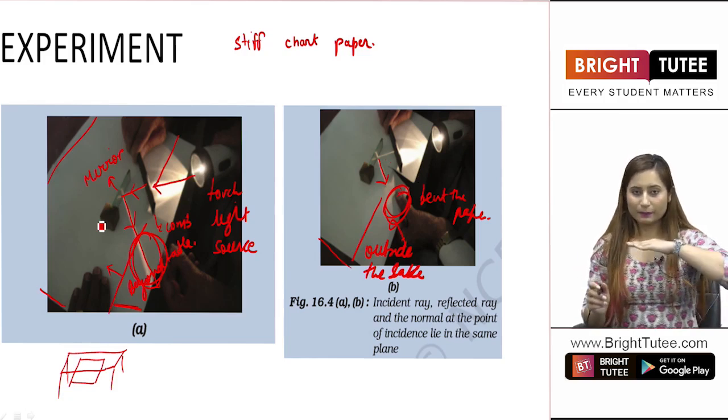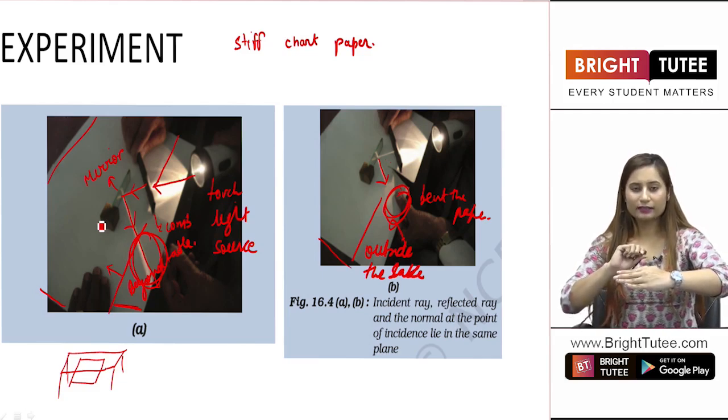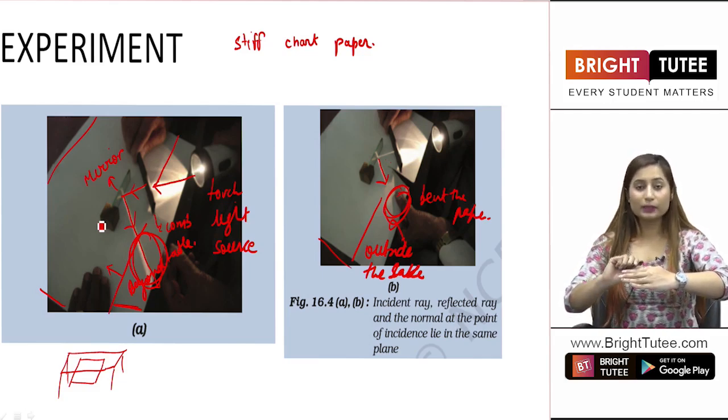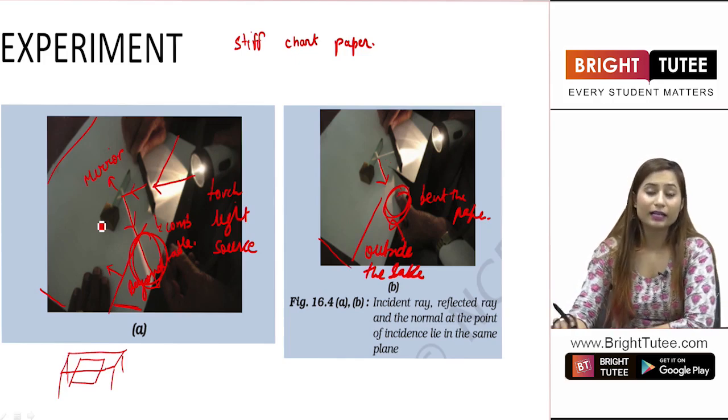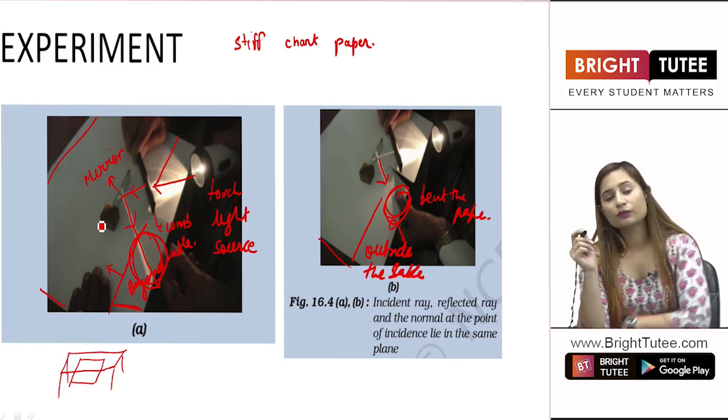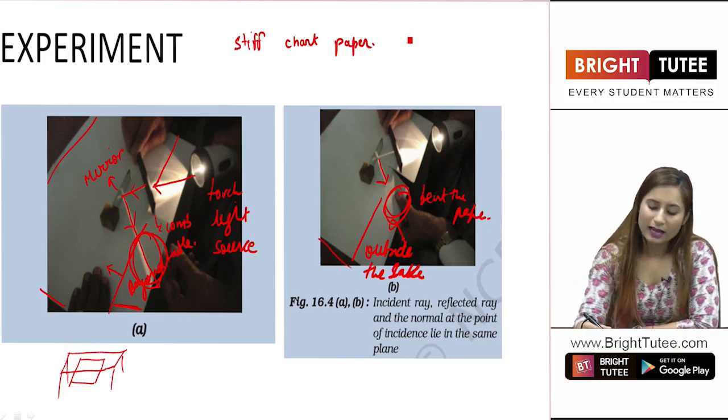This is the chart paper and you have bent the corner of the chart paper. Now the light is coming and up to here it is in the plane, so you are able to see the light. But as soon as the plane is different, the light goes into a different plane and you are not able to see the light on the chart paper. So what are we talking about here?